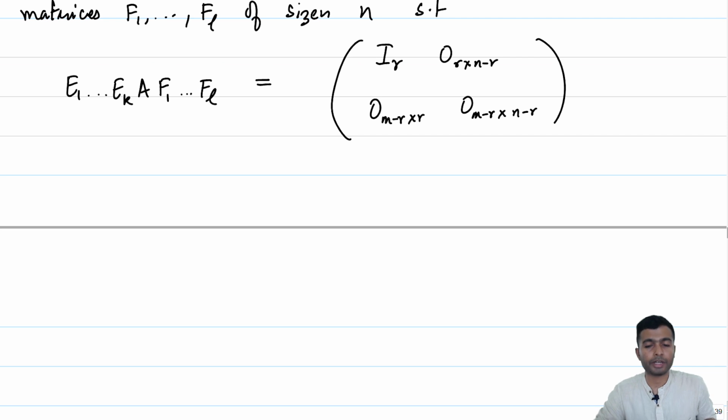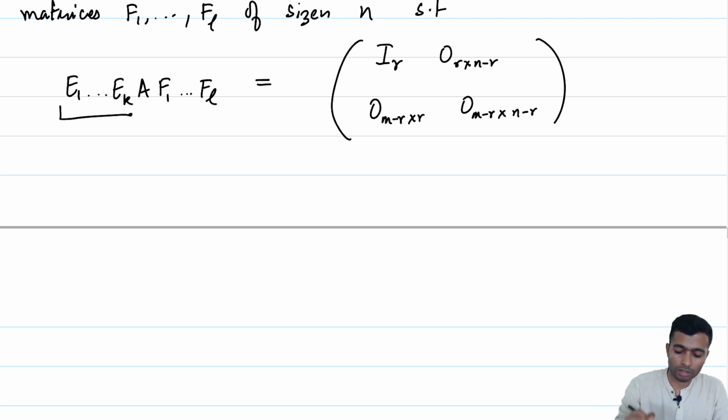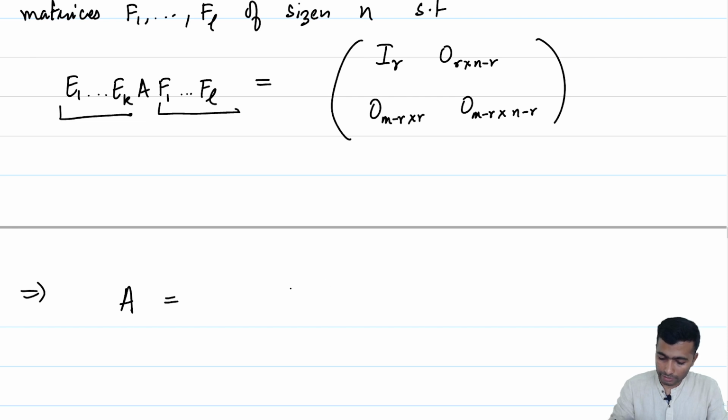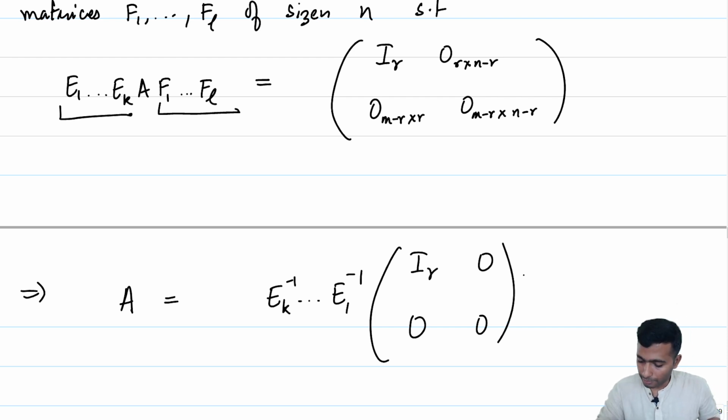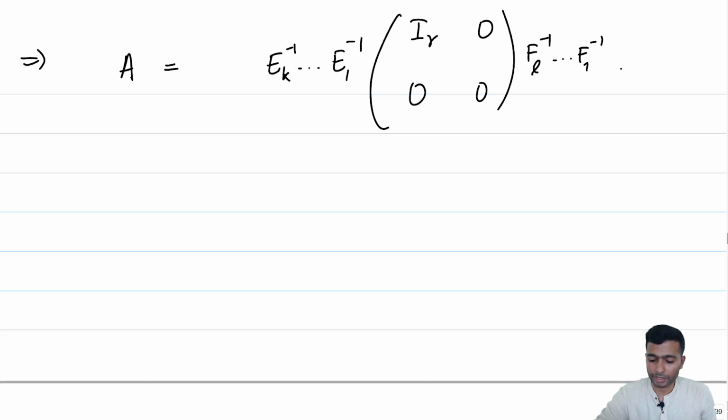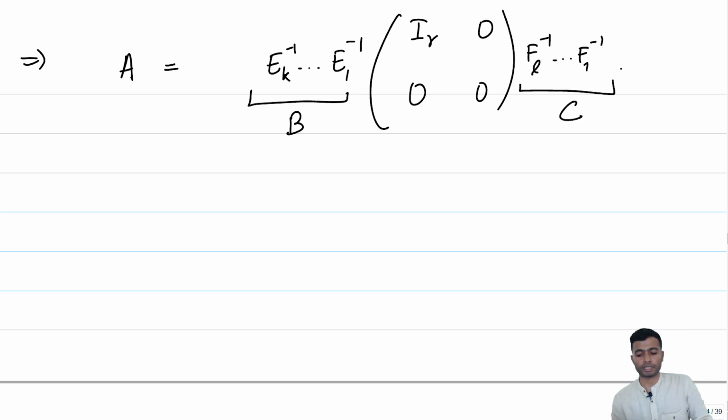But notice that E1, E2 up to Ek are all invertible. So is F1, F2 up to Fl. This means that A can be written as Ek inverse ... E1 inverse times our matrix [I_R 0; 0 0], I will not bother writing the size, it is the same, times Fl inverse ... F1 inverse, because these are all invertible matrices. So, let us call this B and let us call this C, and this is precisely what we have proved in the last two propositions.